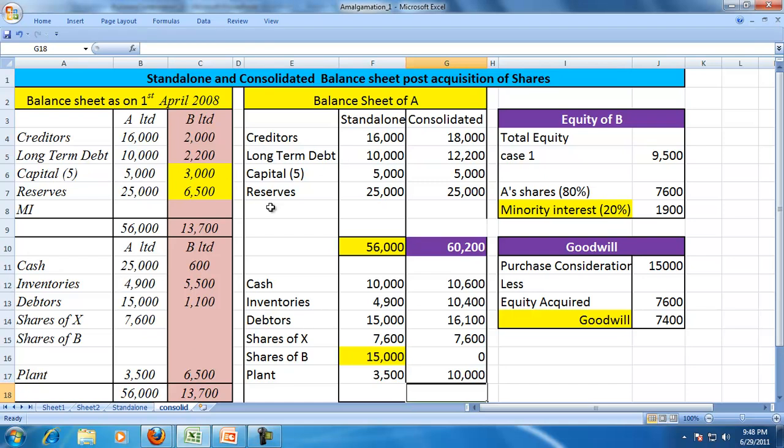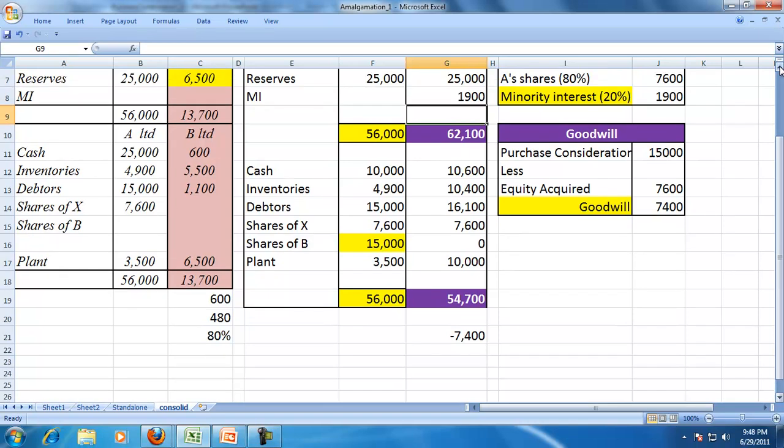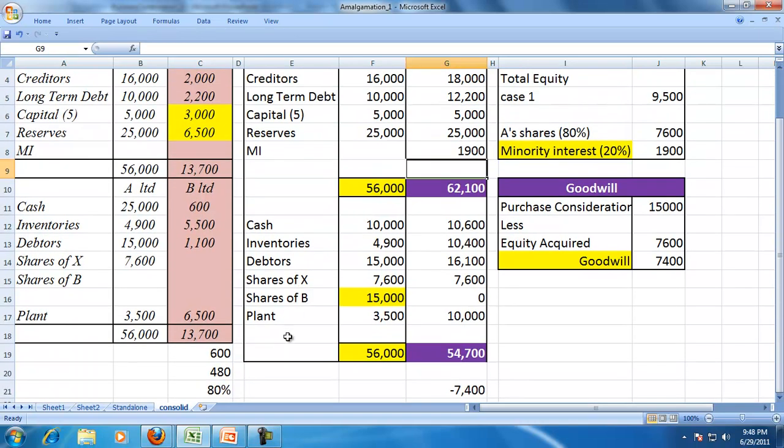But as we discussed here, the minority interest, let me just write down MI, will be shown in the consolidated balance sheet. And goodwill is the excess of money paid. Goodwill is the excess of money paid.